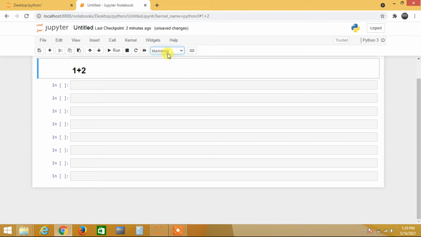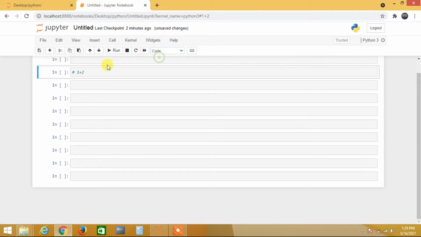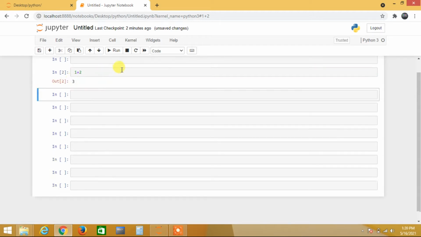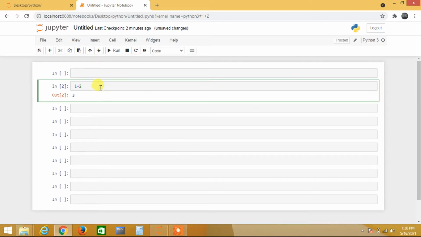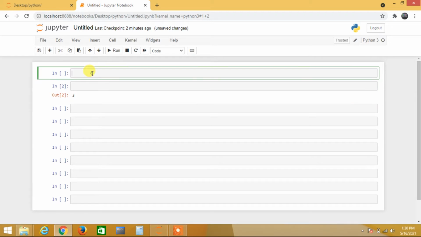So let it be in code format. Okay, so this is a code format. I hope you understood how the exact window looks. And I will also tell you some examples of how to use the keyboard in this.